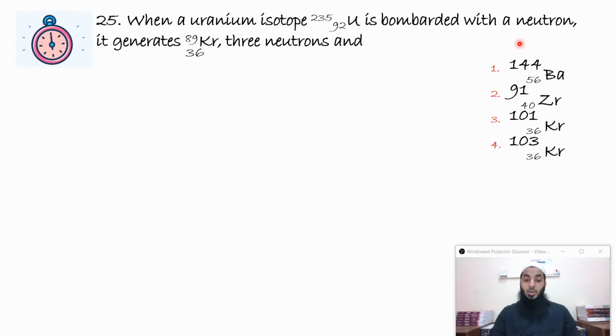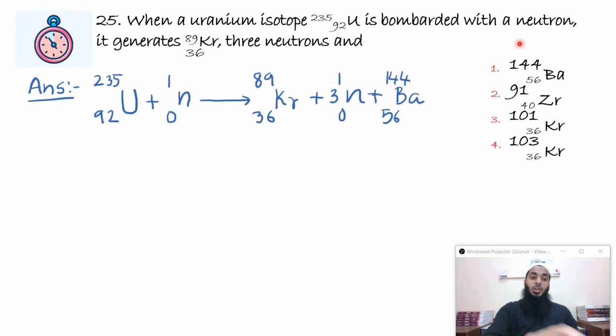But if someone does not remember that, then also they could have written the equation like this, and they could have checked the number of protons. Number of protons should be same in both the cases. So clearly 92 plus 0 is 92. And here it's 36 plus 0 plus some x. So this x, if you equate, you can clearly get it as 56. And there is only one option which has number of protons is equal to 56. That's option 1.